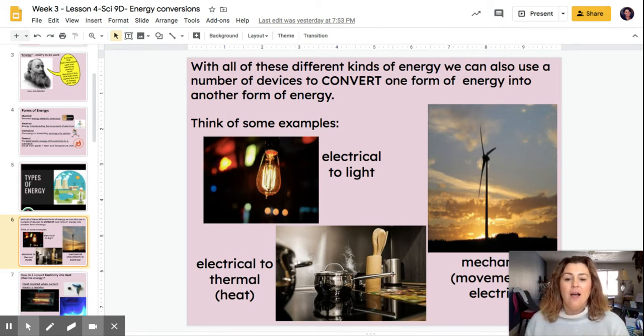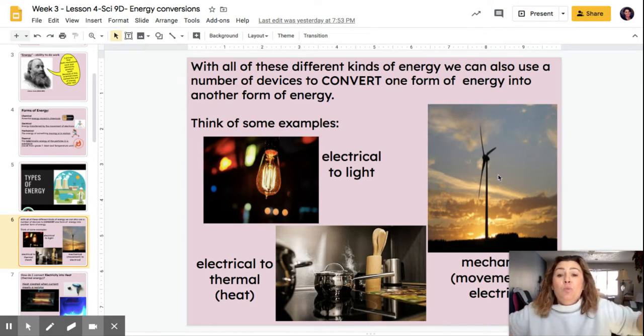Here we have a pot on the stove. Now this is an electric stove. So this is a stove that works because of electricity. So you push a button. There's no gas coming out. This is an electric stove. So the electricity is going to heat up the burner on the stove. So that means it's electrical to thermal, because thermal means heat. And then over here we have a giant windmill. And I can't wait to do that lesson and explain all about how we generate electricity. But this is a windmill that's making electricity. So what's happening is it spins. And as it's spinning, it's moving. Moving is mechanical. And that movement is going to make electricity.